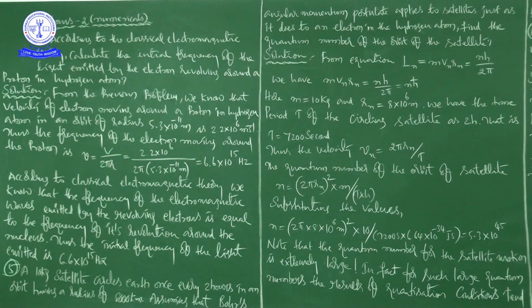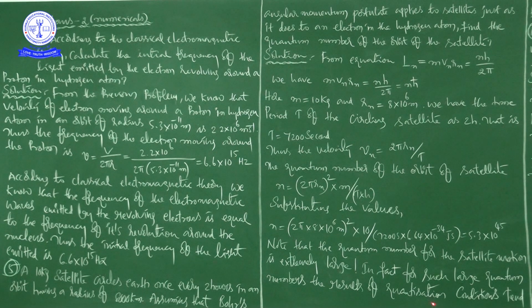Okay, see this. That is 2 pi into 8 into 10 to the power of 6 meter whole square into 10 divided by the time period, 7200 seconds as I told you already, and h is Planck's constant, that is 6.64 into 10 to the power of minus 34 joule second.